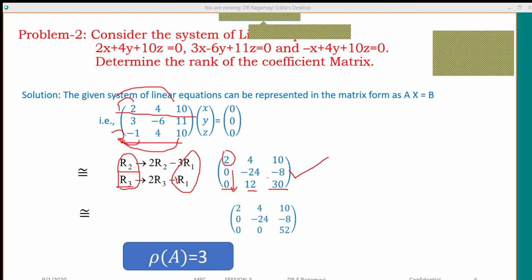Why? Because what is our main pivot element right now? The element which exists in the 2 positioned element. Which element was it? Minus 24. Using this minus 24, I want to make the below elements 0. This 12 I want to make 0. That is our target right now. For that, what is our required operation? Everyone post it in the chat box.